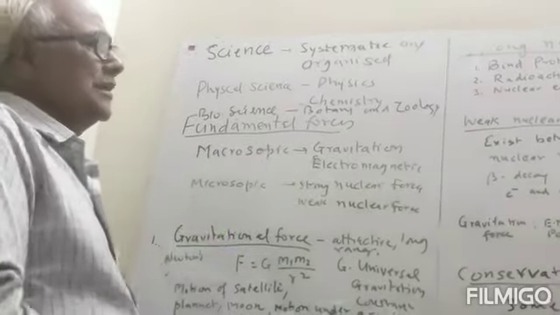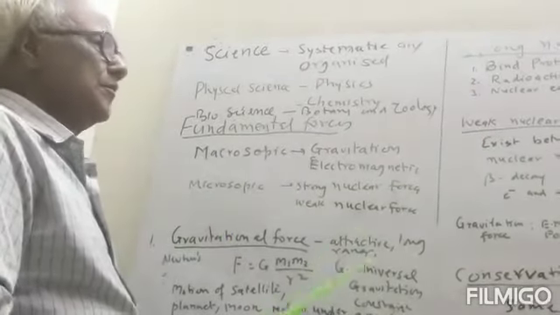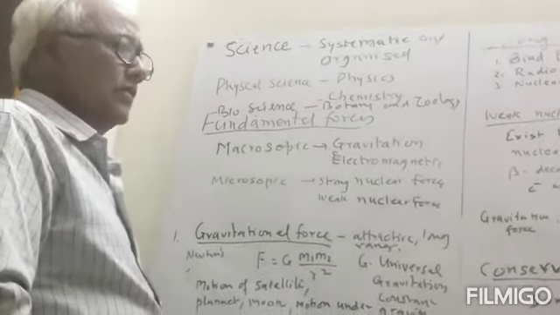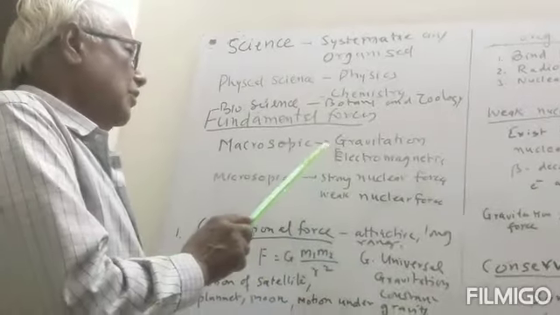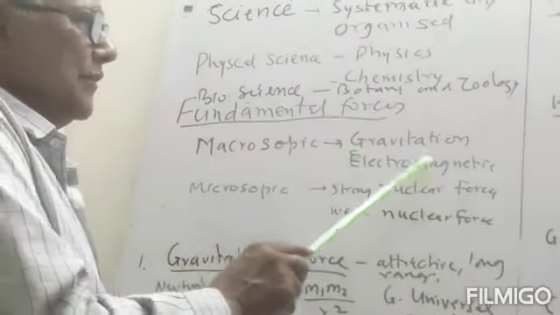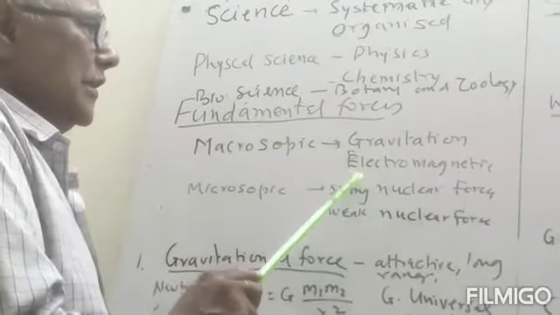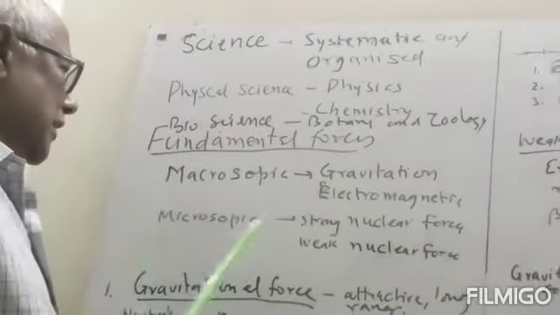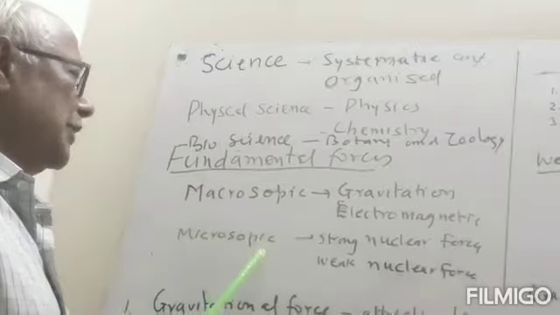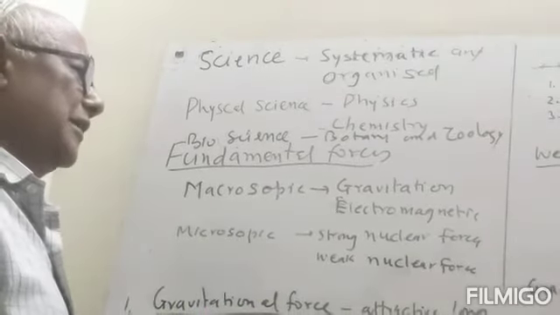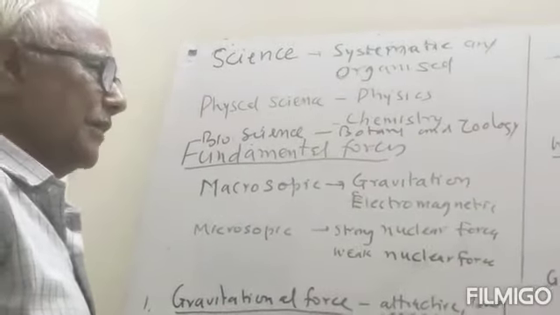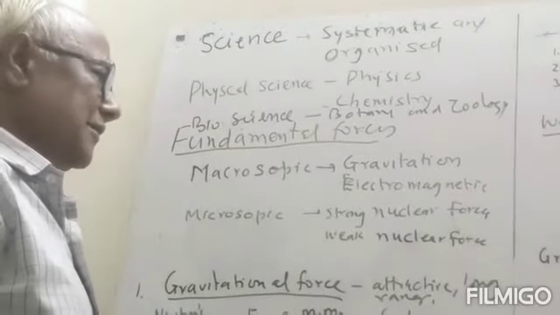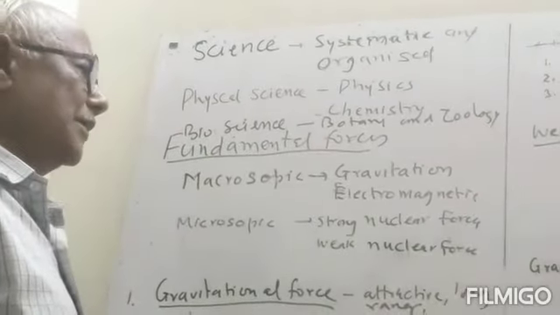Macroscopic: in this, the distance is measurable in laboratory or terrestrial or astronomical. So one type of force is gravitational force and another is electromagnetic force. So these two are in the macroscopic. Then in microscopic, the distances are of atomic level, means they are in the range of 10 raised to minus 8 to 10 raised to minus 14.